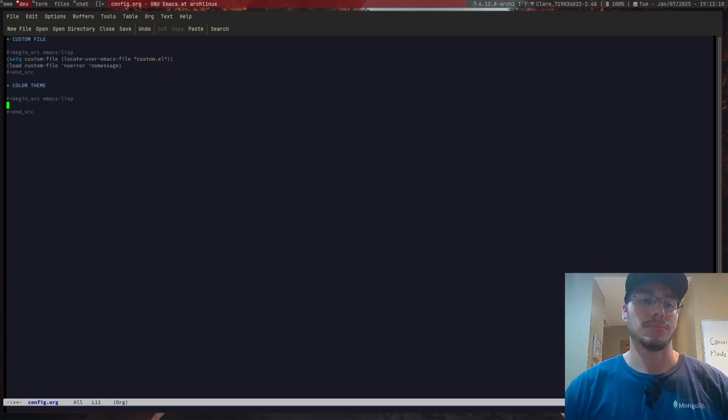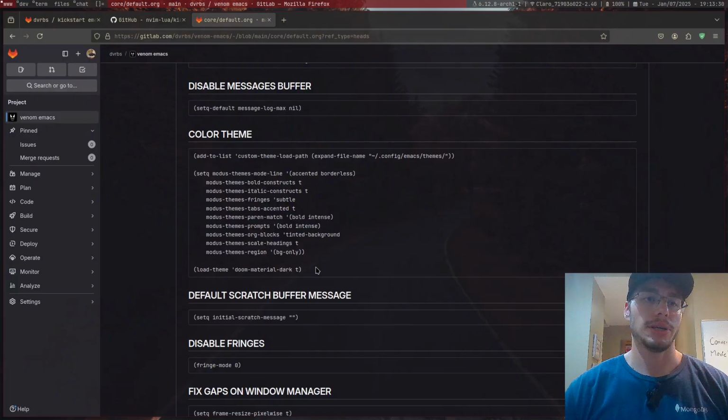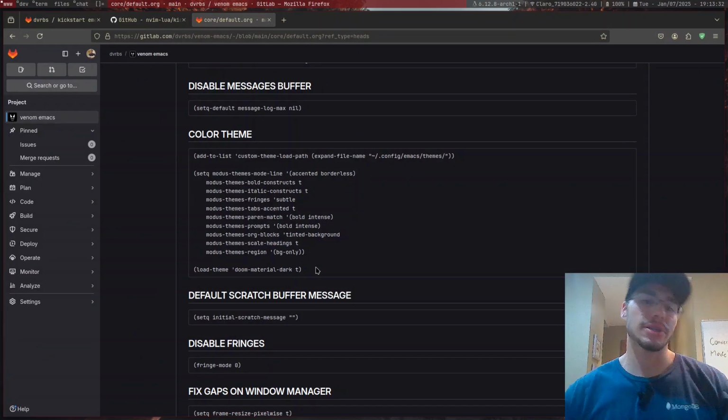Anyway, what I needed to do now is load the theme, which is exactly the name of the function, load-theme. The theme itself is, let's see, what's the name of the theme? Disable theme. Deeper blue, that's the name. Deeper blue, t. And now is it a t thing or is it something else?